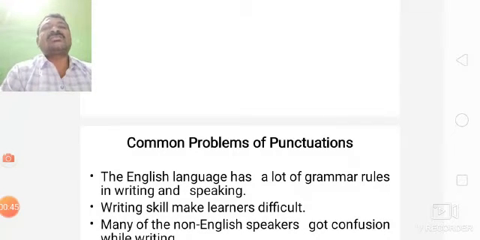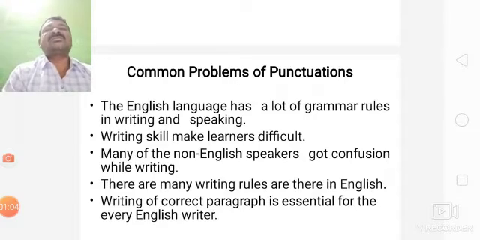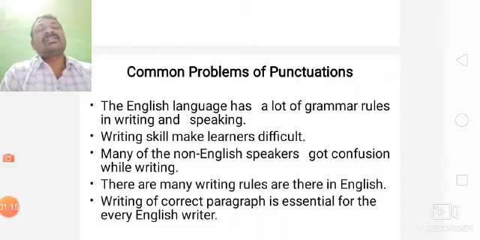These punctuations are making confusion to the speakers, writers and listeners of English. So we have to know the rules and regulations for writing. Sometimes writers are confused about where to use full stop, where to use comma, where to use question mark. This is confusion to everyone.